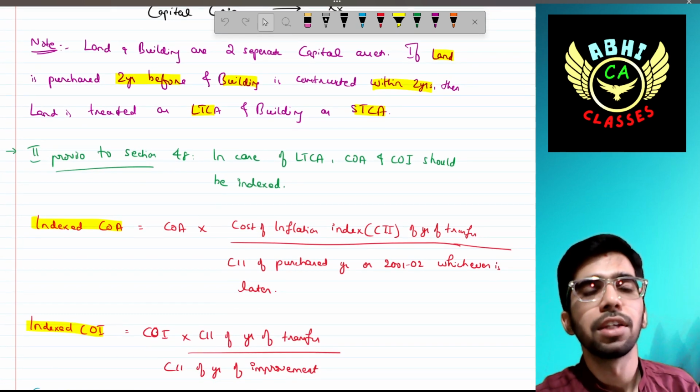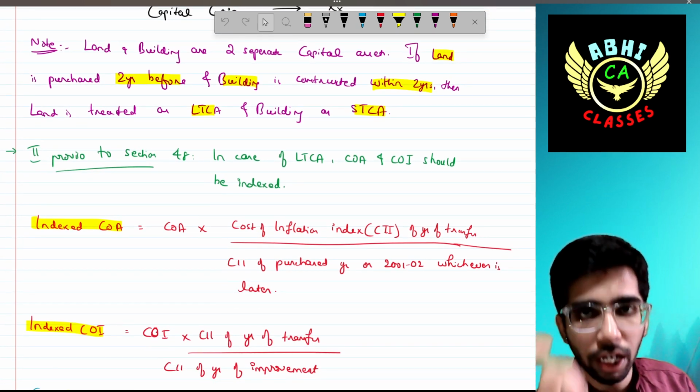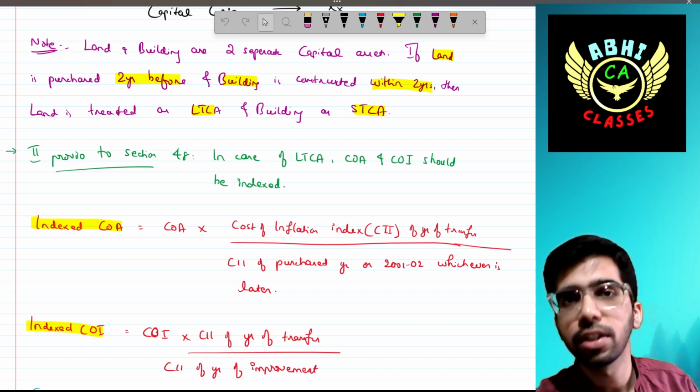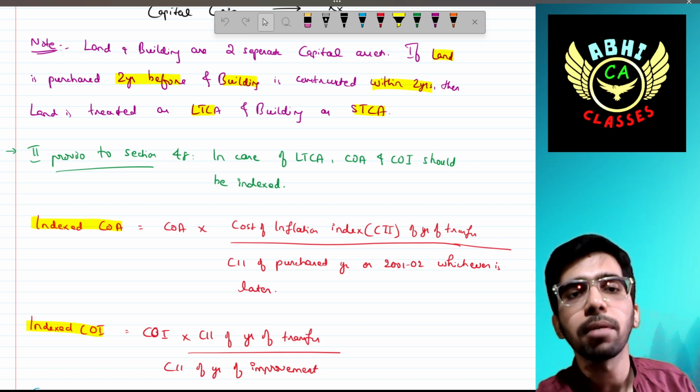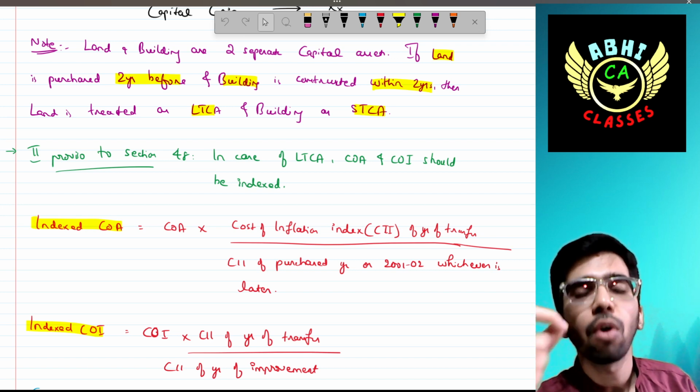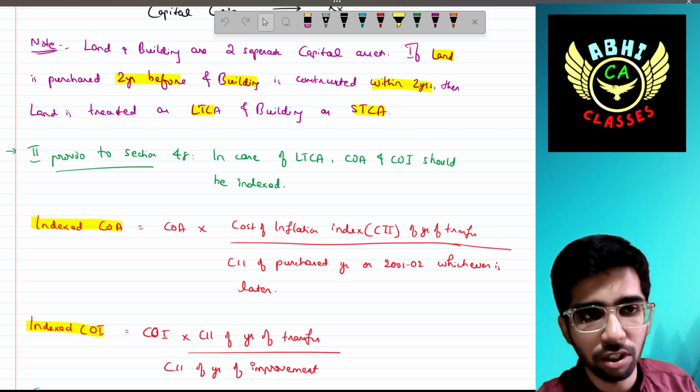Very important: the second proviso to section 48. Proviso means it is an exception to section 48. In case of long-term capital asset, COA, that is cost of acquisition, and cost of improvement should be indexed.